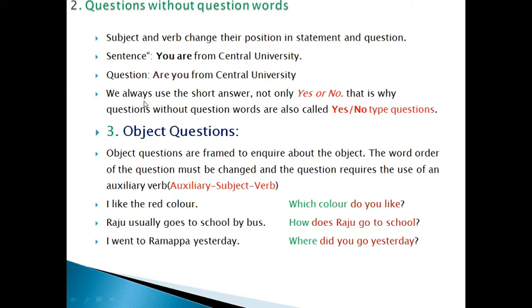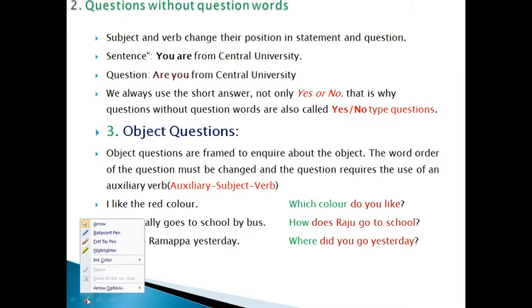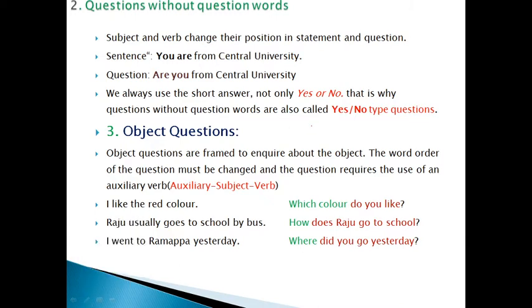We always use the short answer, not only yes or no. That is why questions without question words are also called yes or no type questions.